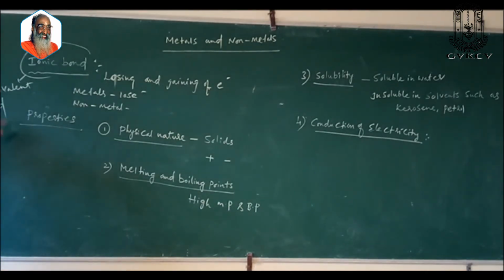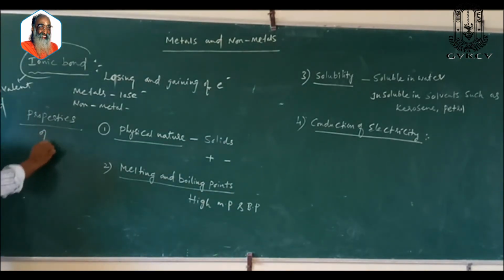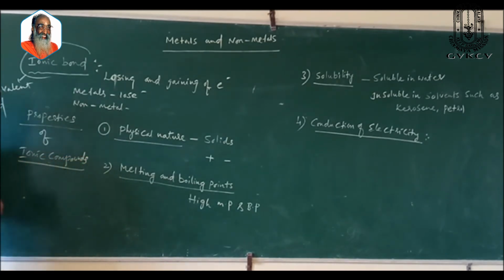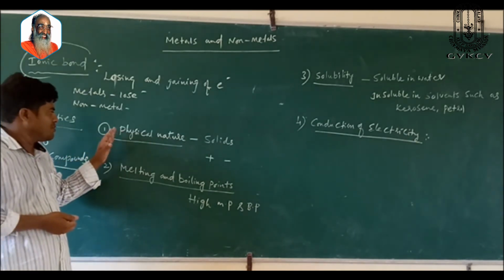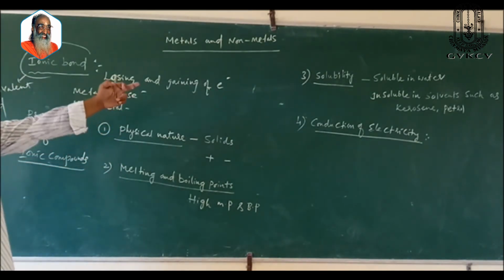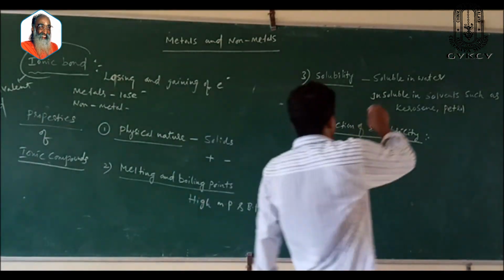Now we will discuss the properties of ionic compounds. We have to mainly focus on four properties: physical nature, melting and boiling point, solubility, and conduction of electricity.